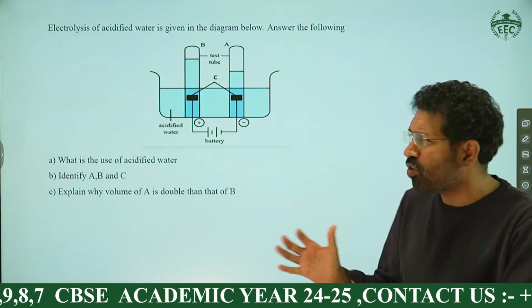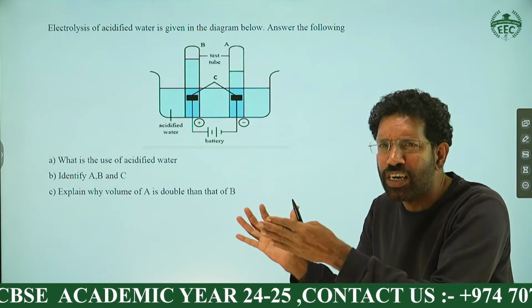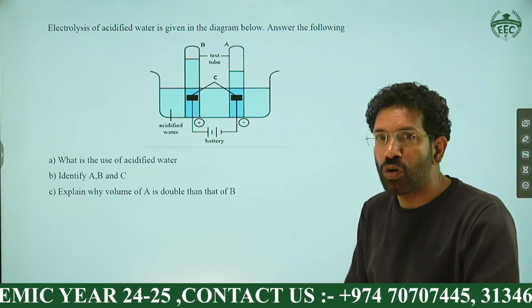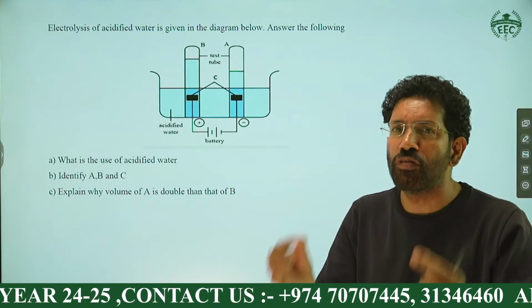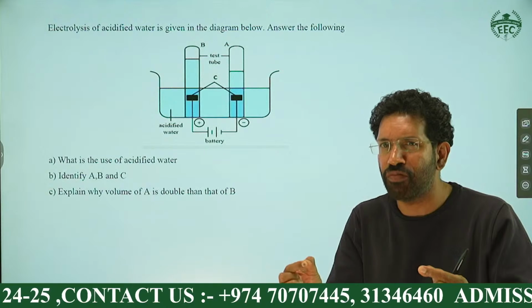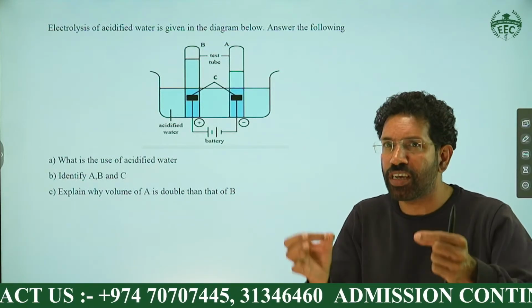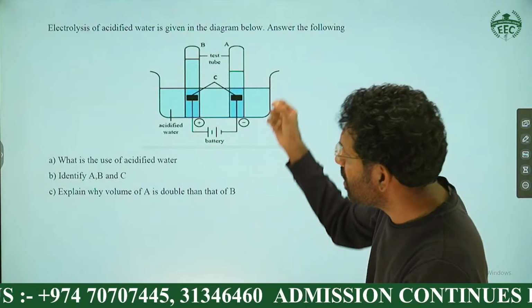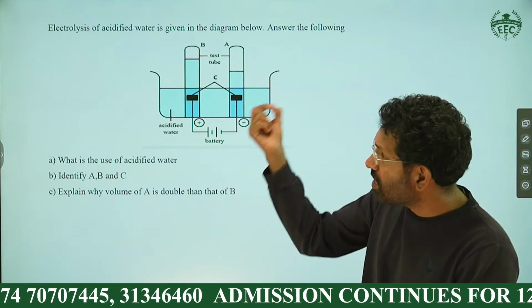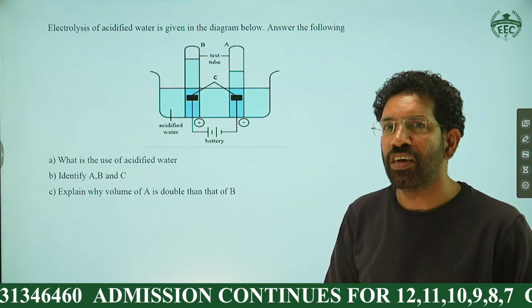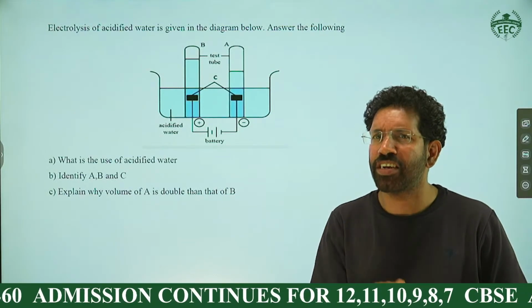Actually, we are doing the electrolysis of water. We are passing electricity through water. If you're using pure water, it is an insulator. If it is 100% pure, water is an insulator. Insulator means it cannot conduct electricity. So we are adding acid into water so that it will become a conductor of electricity. Do you remember which acid was added there?